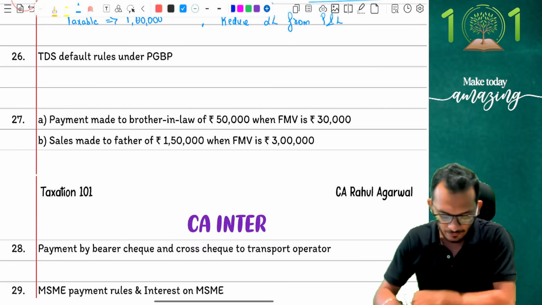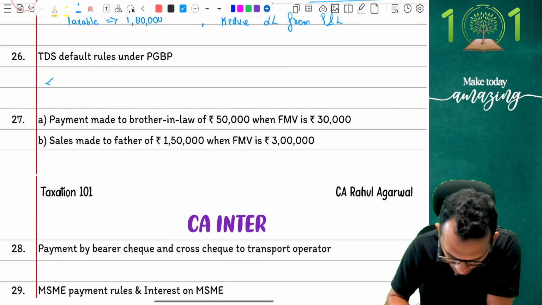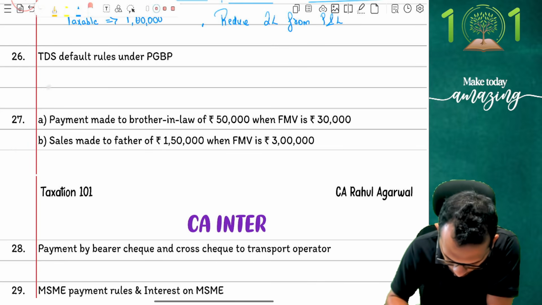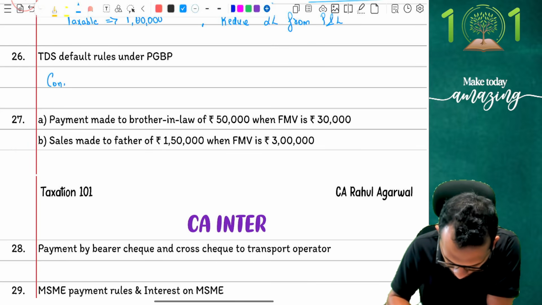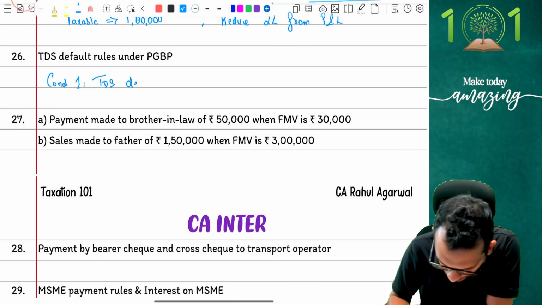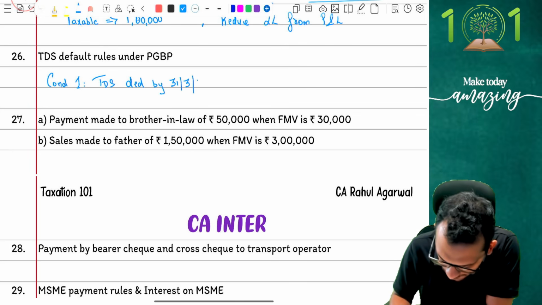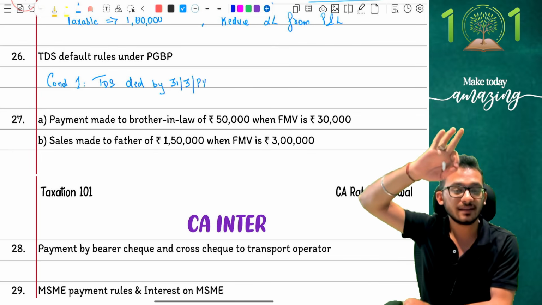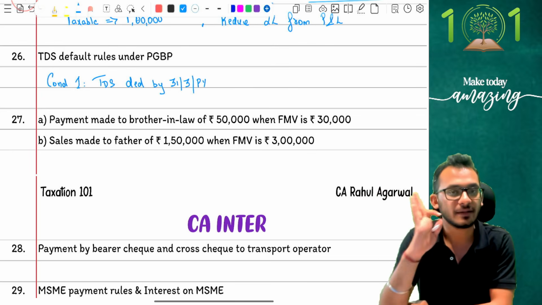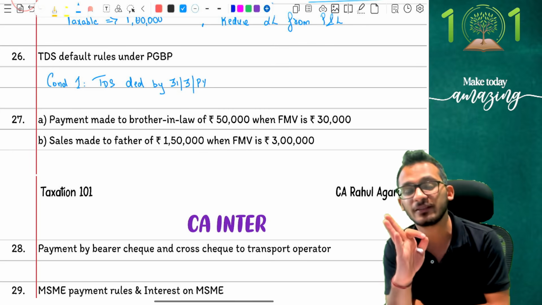So look carefully. First, there are 2 conditions to be fulfilled. Condition number 1: TDS should be deducted by 31st March of the previous year. Meaning TDS should have taken place by 31st March.